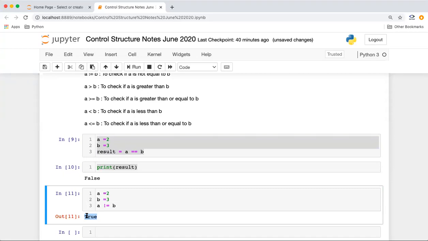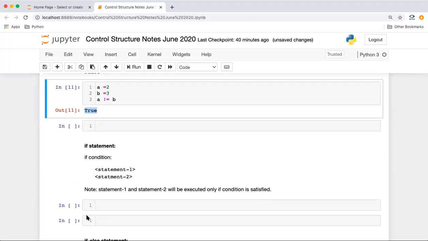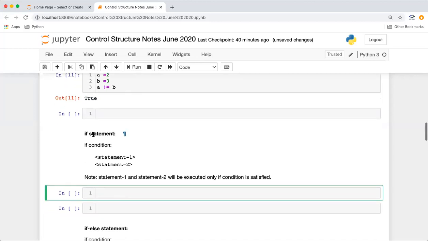Okay, so these are operators. They just give true and false, but finally, to execute this and to go with the flow, we use the if else statement, right? So first we'll see only if. What we want to do here is check whether this is true or false, and then do this. If you see the syntax, if the condition is true, it will just execute these two statements. It's not necessary that we will always use if with else. It can be the case that it's kind of a dead end.